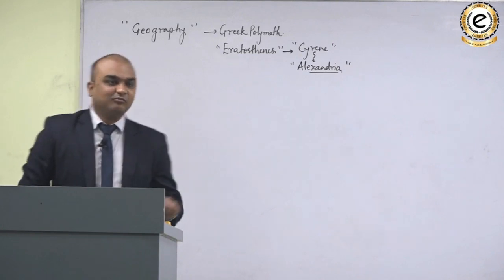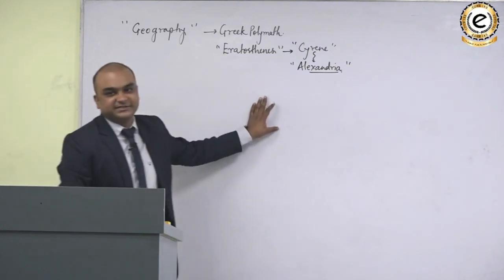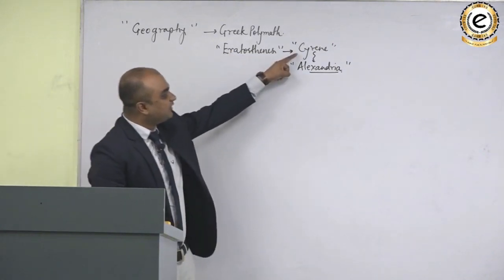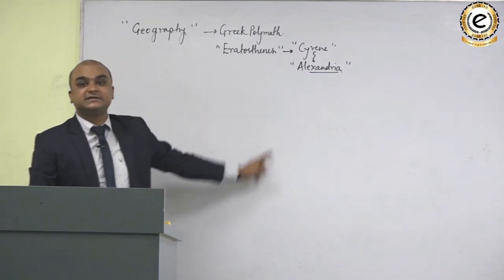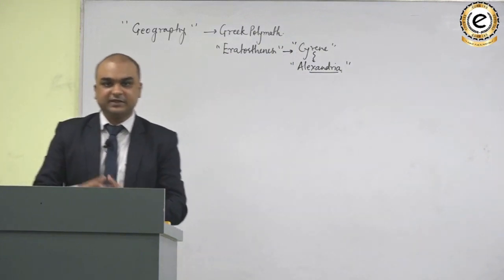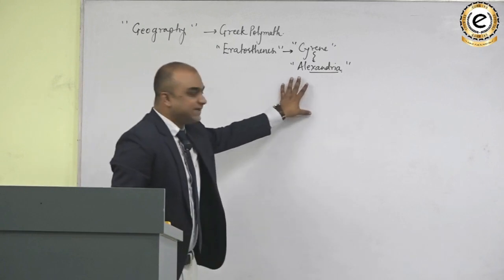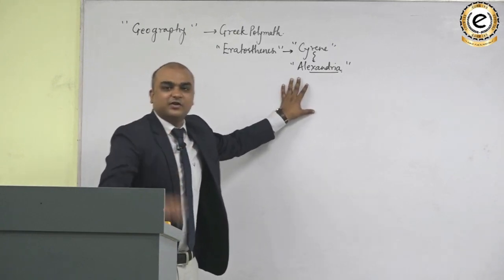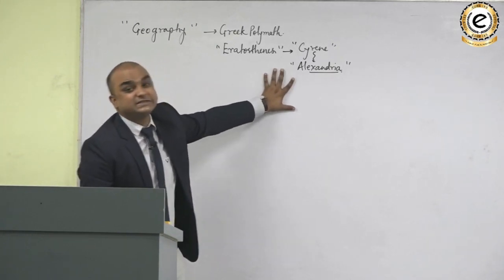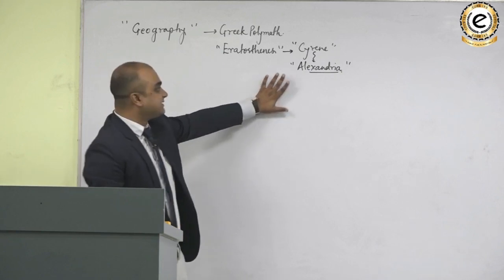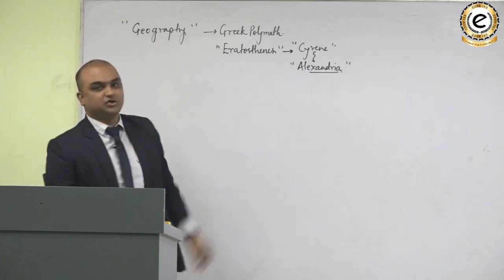Clear? Both are these ancient cities. So Eratosthenes, who was born in Cyrene and who served as the chief librarian in the library of Alexandria, which was the great library of the world at that time, or perhaps the greatest library of the world at that time, he coined the word geography.